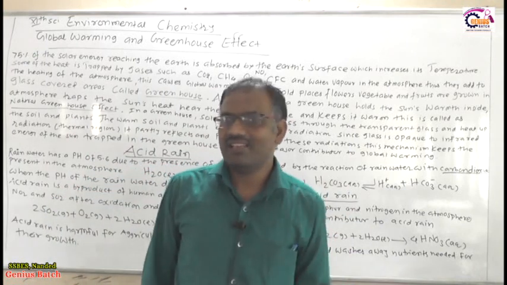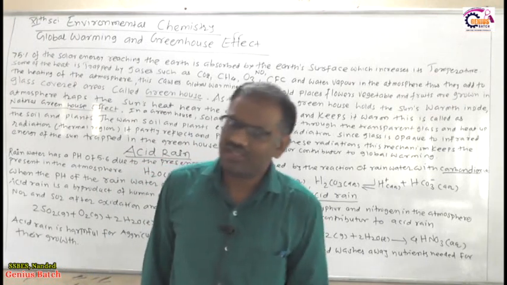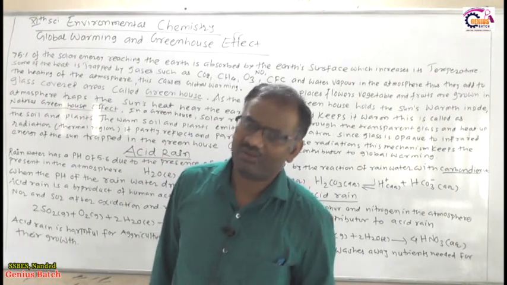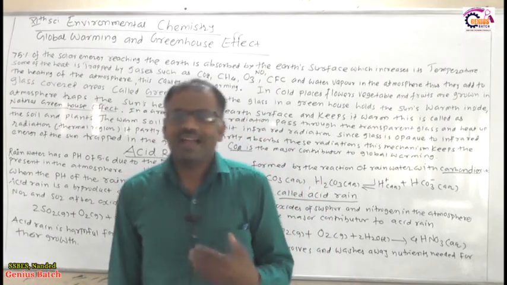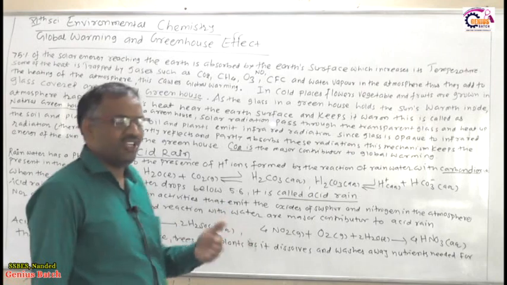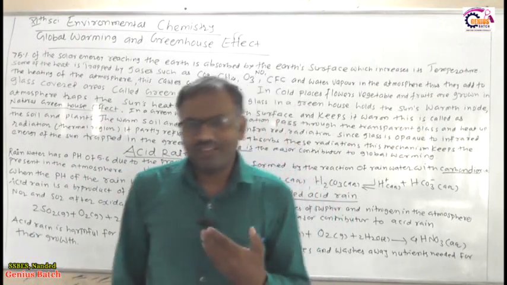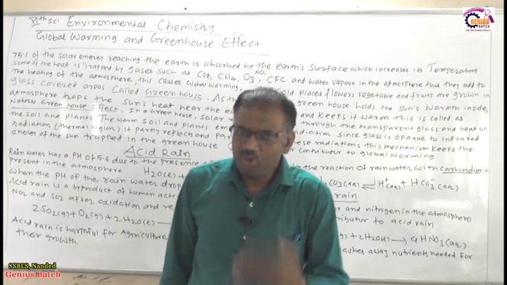Then H2SO4 and nitric acid are produced due to the oxidation of the sulfur and nitrogen which have been released in the atmosphere due to human activities, as well as different artificial things. So that is due to pollution also.